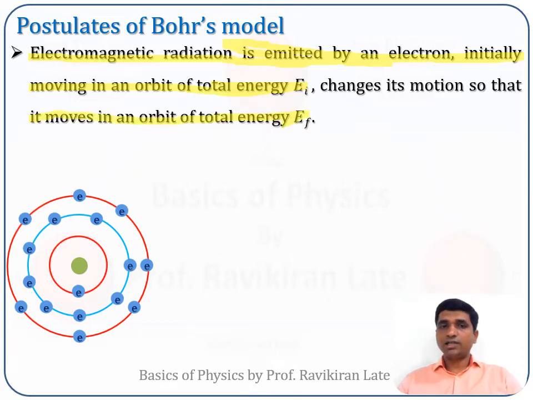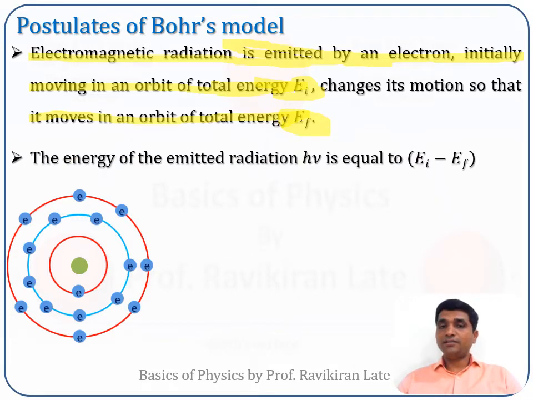If this happens, radiation is emitted by this electron, and the energy of the emitted radiation will be equal to the energy difference between the two states, that is Ei minus Ef.